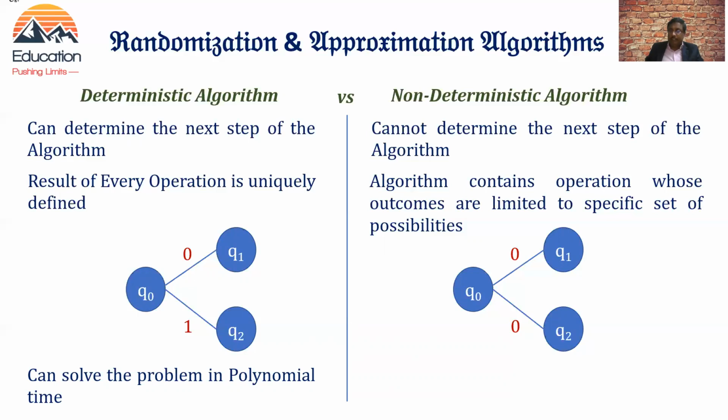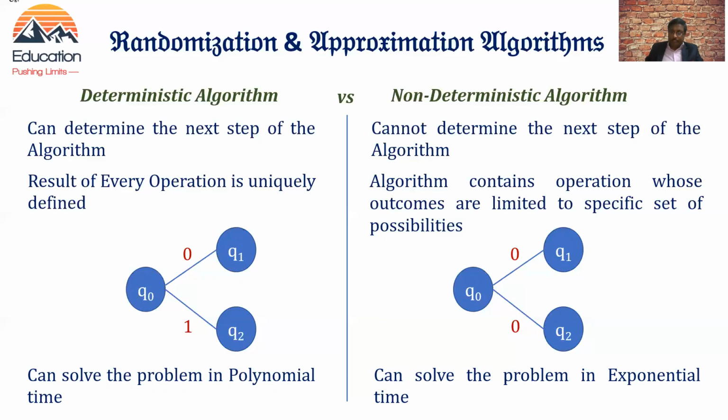Whereas non-deterministic algorithms can solve the problem in exponential time, in powers like 2 power n or n power n. For example, the knapsack problem, graph coloring problem, and Hamiltonian circuit are examples where we have the complexity in exponential time. So this is the difference between a deterministic algorithm and a non-deterministic algorithm.